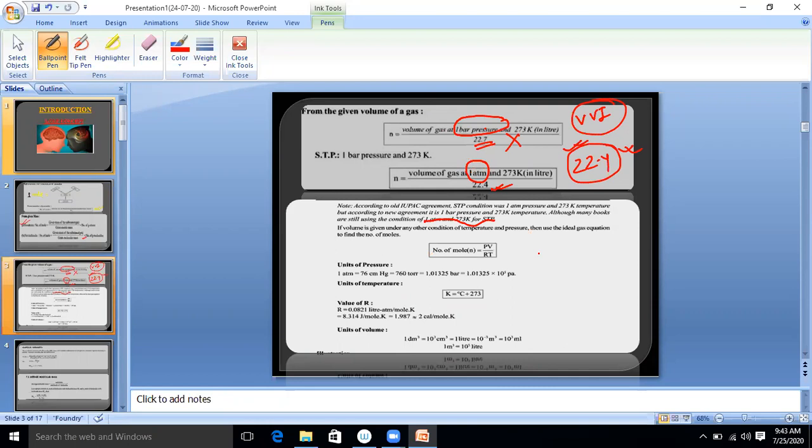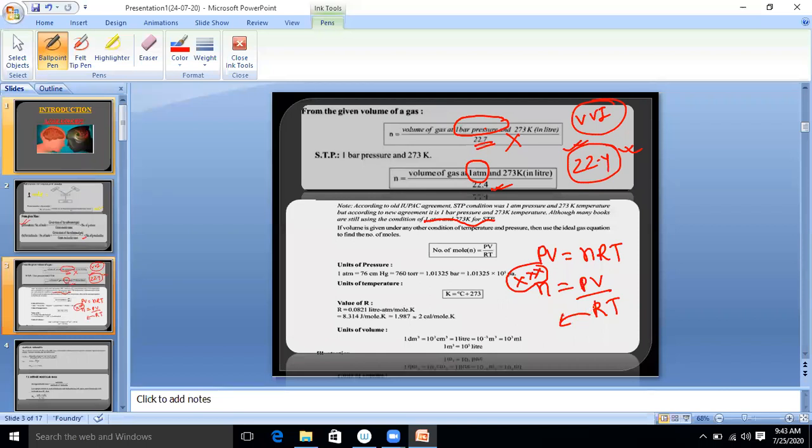Now another formula for the number of moles, that I will discuss in detail in states of matter, chapter number 5. As we know, PV is equal to nRT. So n is equal to PV upon RT. Always remember, this is very important, and this is a part of chapter number 5. Now, P is pressure, V is volume, R is the universal gas constant. You have heard of the universal gravitational constant, same as that, R is the universal gas constant, and T is temperature.